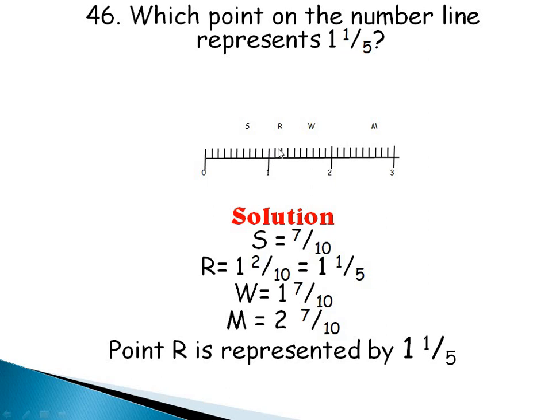And I look at my r. My r is 1 whole number, 2 over 10. But I can still reduce this. 2 here, 1, 2 here, 5. So 1 whole number, 1 over 5. And then I look at my w. My w is, after 1 I count 7. So 1 whole number, 7 over 10. And then my h, I have 2 whole number and then I count 7. So 2 whole number, 7 over 10. Now the question is, what point of the number line is 1 whole number 1 over 5? Look at this. 1 whole number 1 over 5 is r. So my point r is represented by 1 whole number 1 over 5. Do we understand that? Very good.